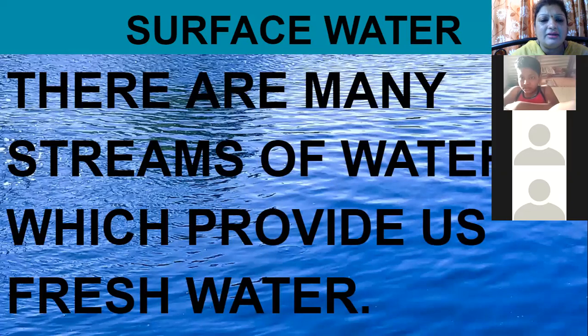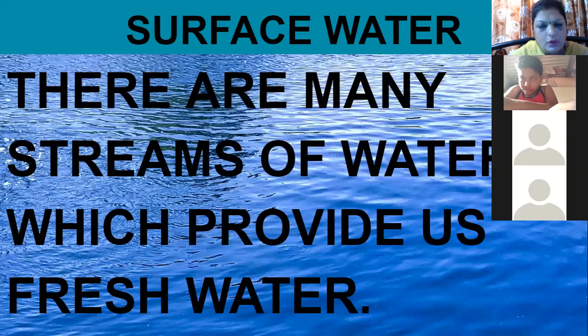So which are the streams of fresh water? Or we can say, which are the different water bodies which provide us fresh water, the surface water? This fresh water is not salty to taste, and that's why we can use it for drinking.